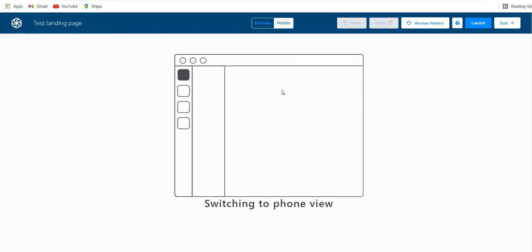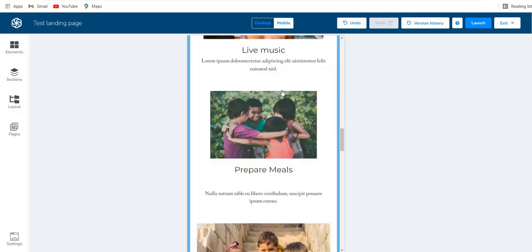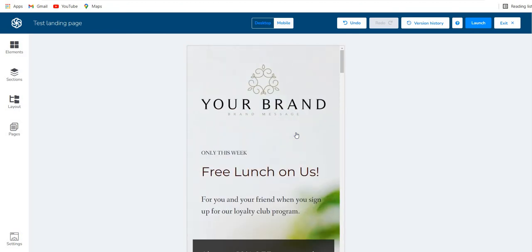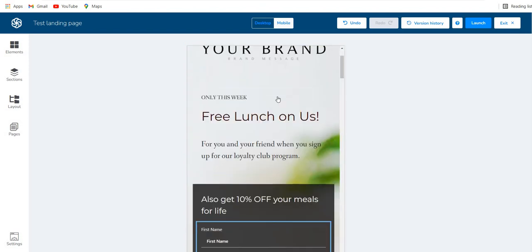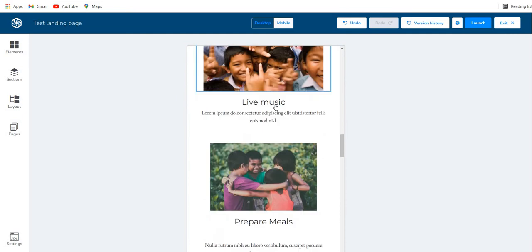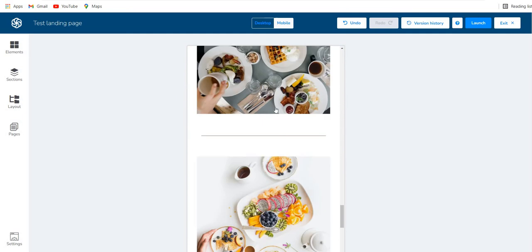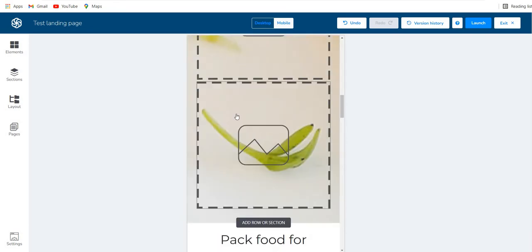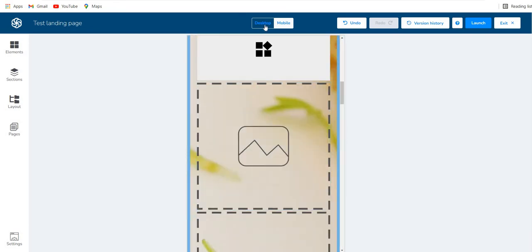So whatever you do, always make sure that you check the mobile version, because most of the conversions happen on mobile, right? Because everyone has a mobile these days, and people are on the move. They are doing a lot of things. So similarly, you get a lot of leads and a lot of conversions on mobile version. So you need to make sure that you check the mobile version. So you can see all that we did over here. It looks very nice, except that of course these 4 are not nice, and we'll have to delete these, right?